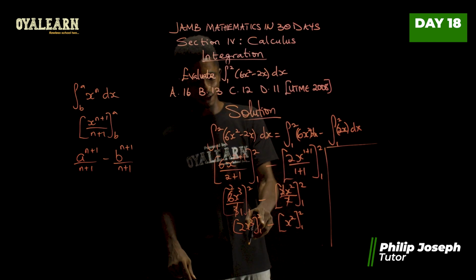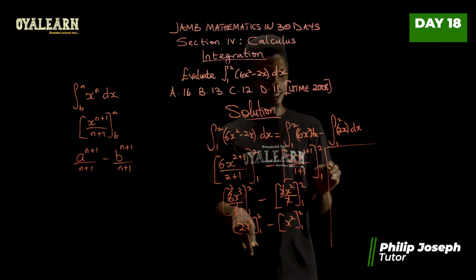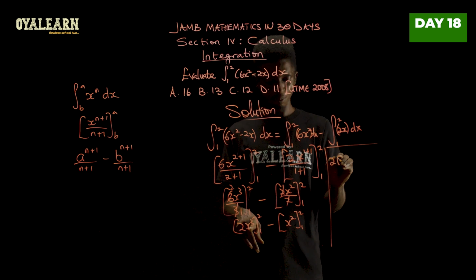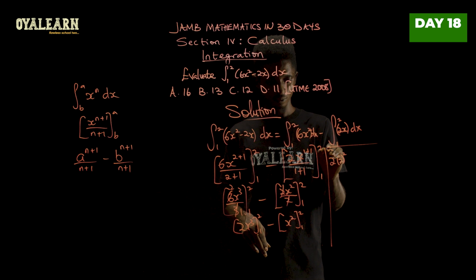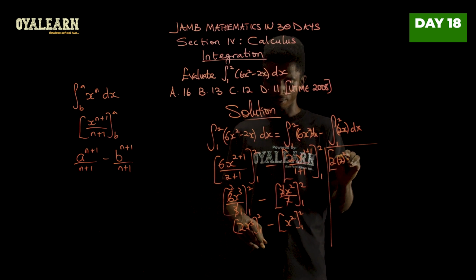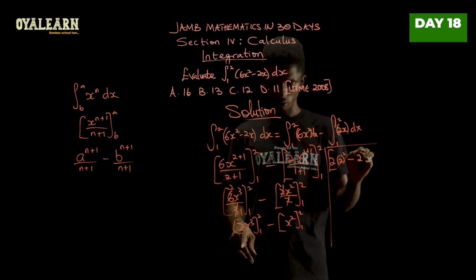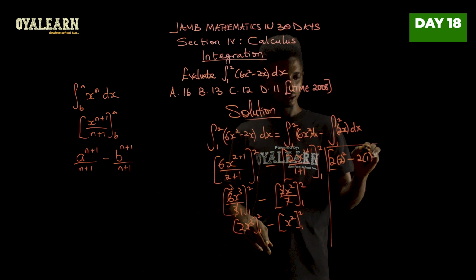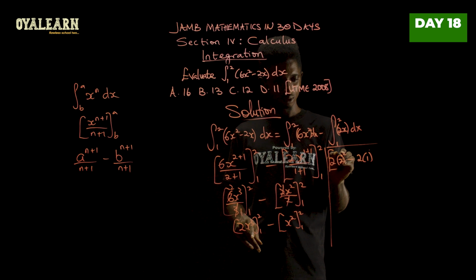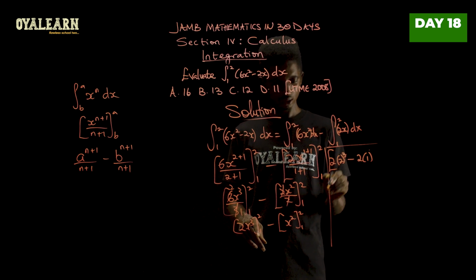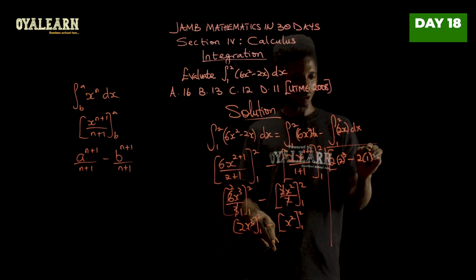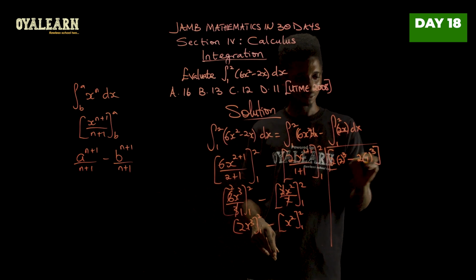Now, let's go on to apply the value of x now. So in this case, we're going to be having 2 multiplied by the upper value, 2 cubed, minus when x is 1, that is 2, so this is x cubed, so 1 cubed.